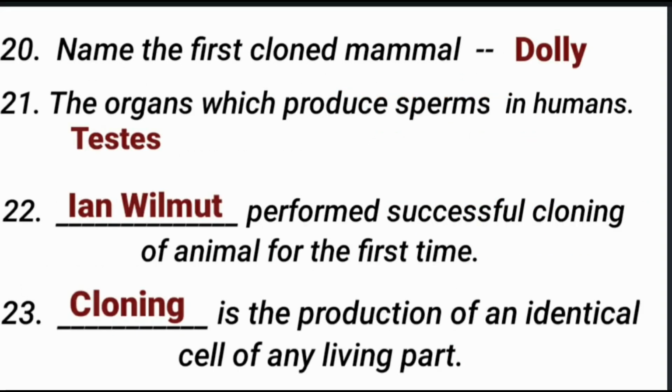Name the first cloned mammal. Dolly. The organs which produce sperms in humans. Testes. Ian Wilmut performed successful cloning of animals for the first time. Cloning is the production of an identical cell of any living part.